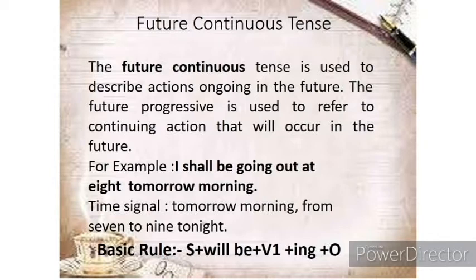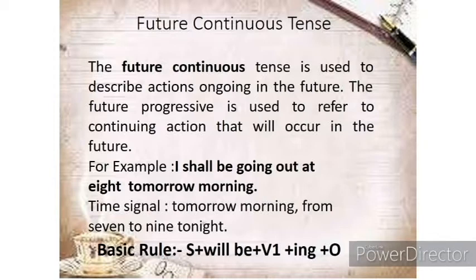So actions which you think will keep occurring in the future at a continuous rate, that tense is known as future continuous tense. वो tense जो future में occur करता रहेगा, then that tense is known as future continuous tense.